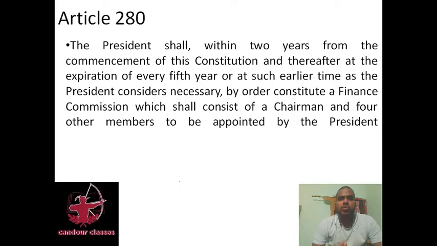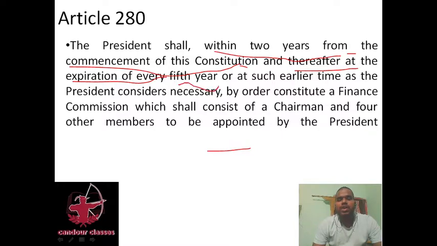See, Article 280 gives authority to our President that he has to appoint a Finance Commission within 2 years from the commencement of the Constitution, when it was written, and thereafter at the expiration of every fifth year.